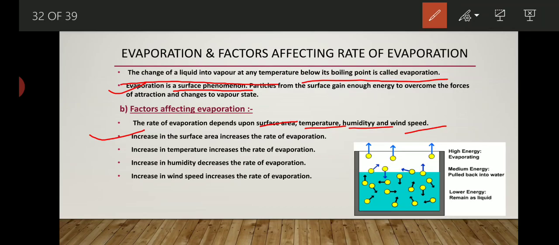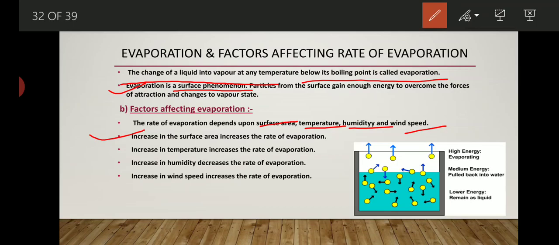Because when some amount of tea comes in contact with the plate, its surface area gets expanded and more particles of tea come in contact in a larger surface area, and when they come in contact with the atmosphere, more particles lose their energy and get evaporated, which increases the rate of evaporation.